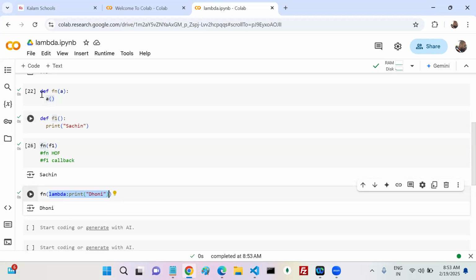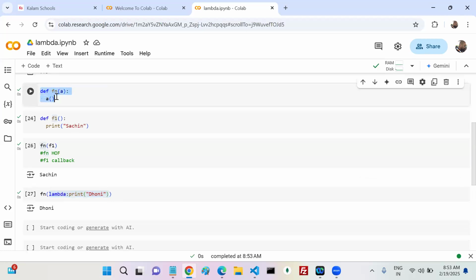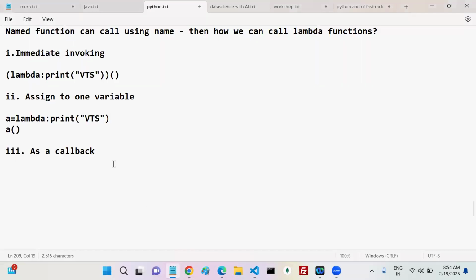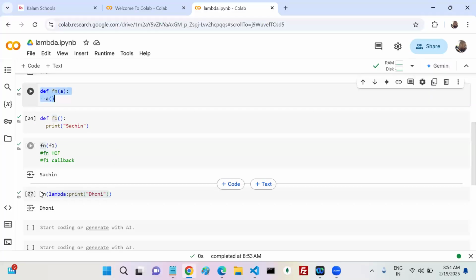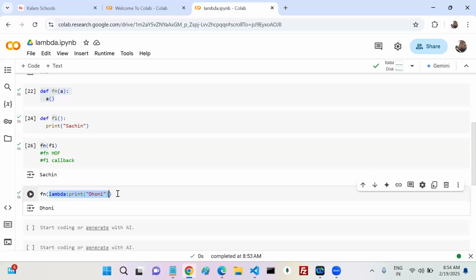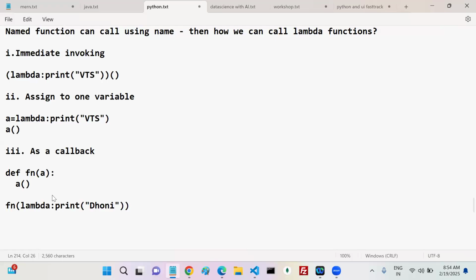So how many ways are there to call your lambda functions? There are three ways. One is using self-invoking, another is assigning to one variable, and the next is as a callback. Understood?